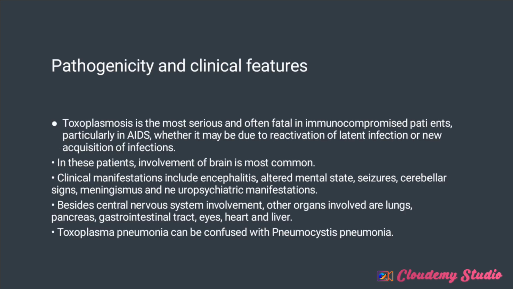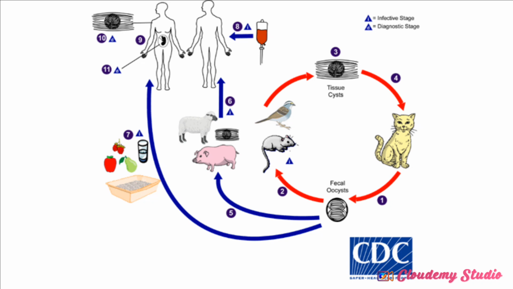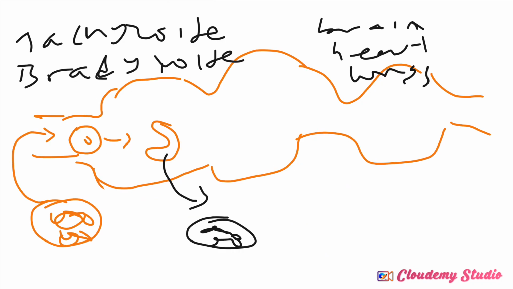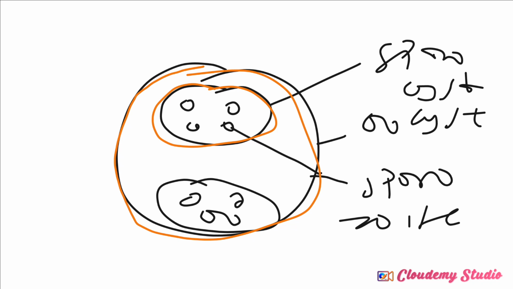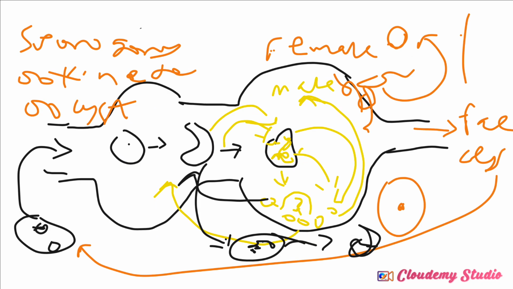Now, I mentioned that the intermediate host is not really necessary in the first place. The reason why I say the intermediate host is not necessary is because what is formed in the definitive host is the bradyzoites and the tachyzoites, and it can also be formed inside the intermediate host. So, as long as the definitive host is present, Toxoplasma gondii will continue to thrive. You understand?